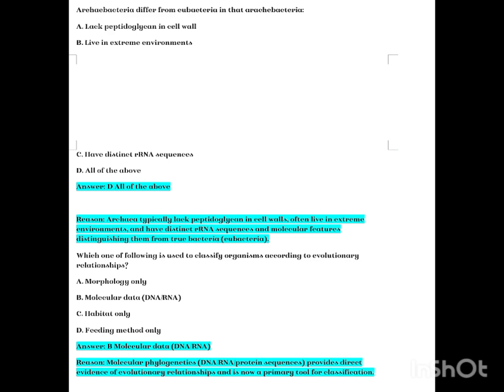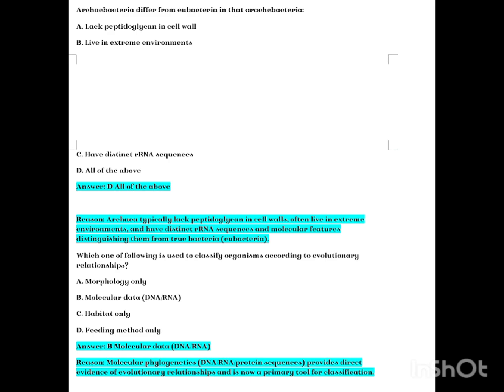Archaebacteria differ from eubacteria in that A. archaebacteria lack peptidoglycan in cell wall, B. live in extreme environments, C. have distinct rRNA sequences, D. all of the above. Answer D. All of the above. Reason: archaea typically lack peptidoglycan in cell walls, often live in extreme environments, and have distinct rRNA sequences and molecular features distinguishing them from true bacteria, eubacteria.